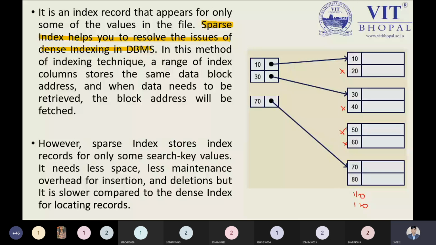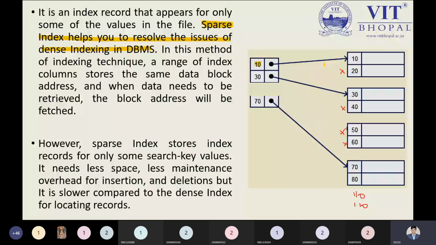That is why it stores the index record only for some search key values, and it needs less space, less maintenance, and less overhead for insertion and deletion. But it is slower than dense indexing for locating. Why? 10 is a part here, 20 is not a part, but 30 is a part.